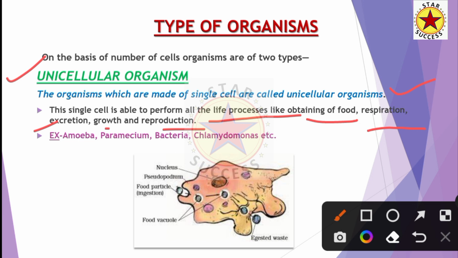Examples of unicellular organisms are amoeba, paramecium, bacteria, chlamydomonas, etc.